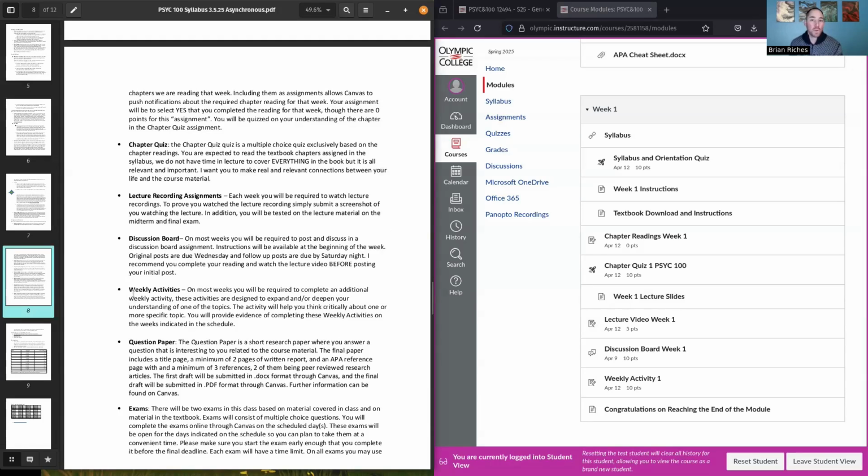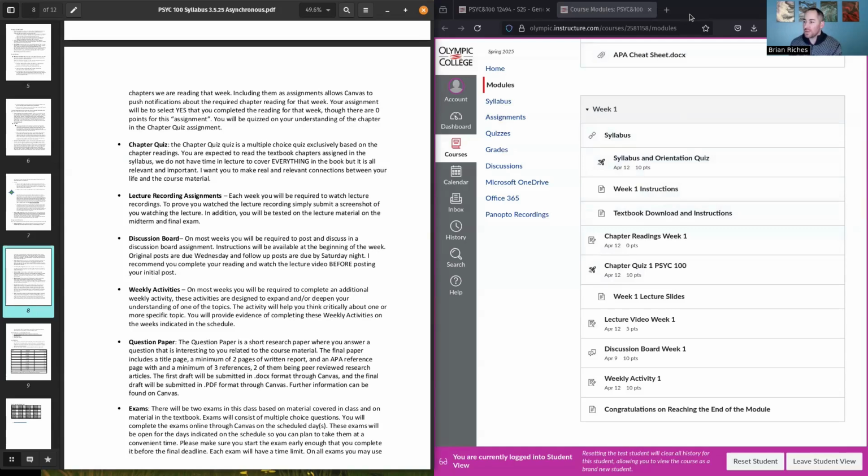Then you have some additional weekly activities. So to dive into a little more depth on one or more of those topics, you've got an activity, and then some of the weeks you'll have an assignment for a question paper, and then in later weeks we will have a midterm and a final exam. So you basically go along in order.